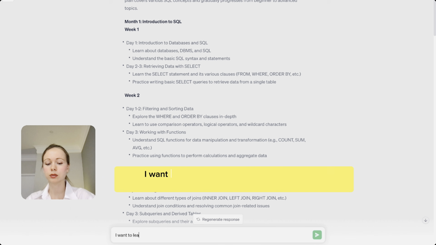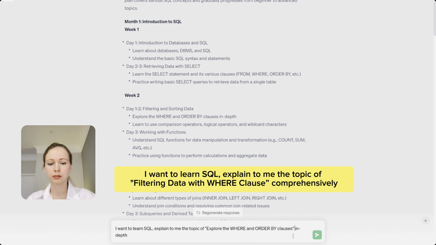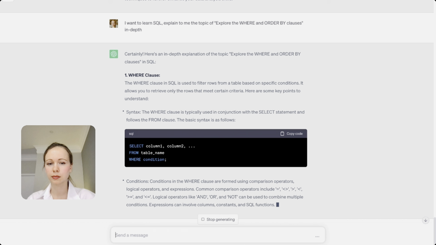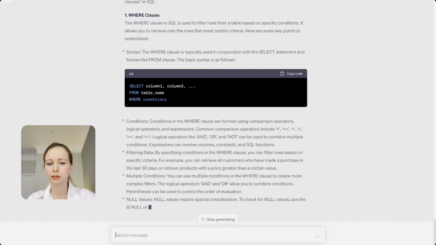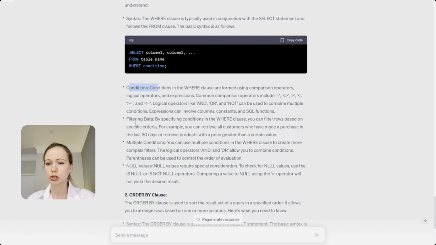Let's tackle the next one, where clause. I want to learn SQL. Explain to me the topic of filtering data with where clause comprehensively. Yeah, here's a detailed explanation of the where clause, with the conditions, with the filtering. But hold on, we cannot just read, right? Let's get our hands dirty with real-life examples.